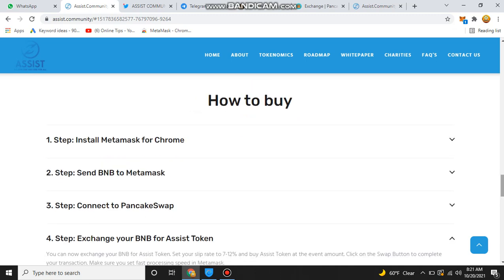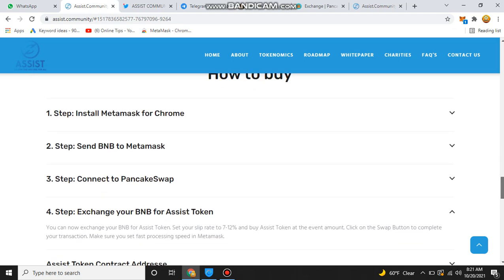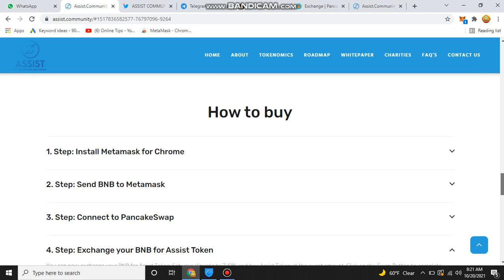These are the simple steps for how you can buy their tokens on PancakeSwap. The first step is to install MetaMask, buy BNB, and send BNB to MetaMask.